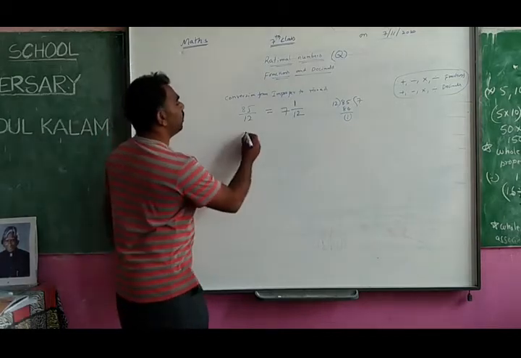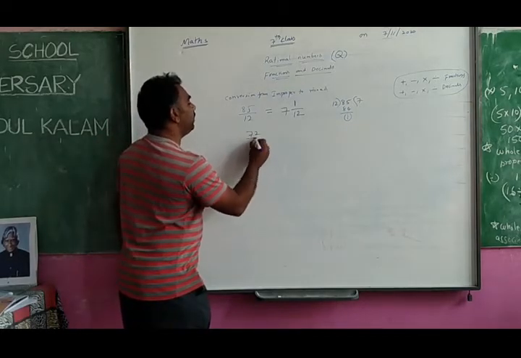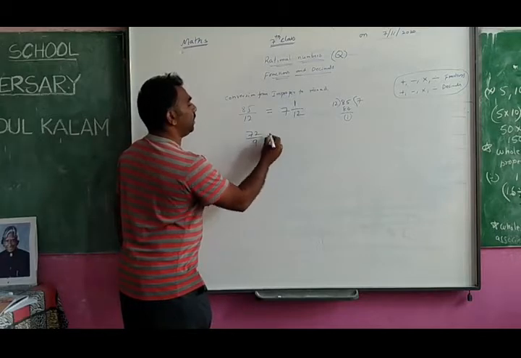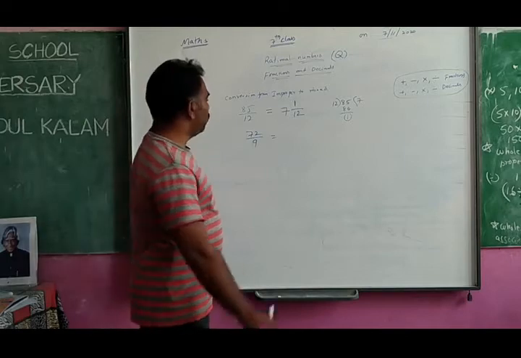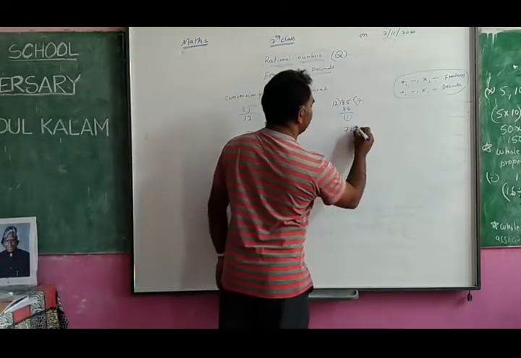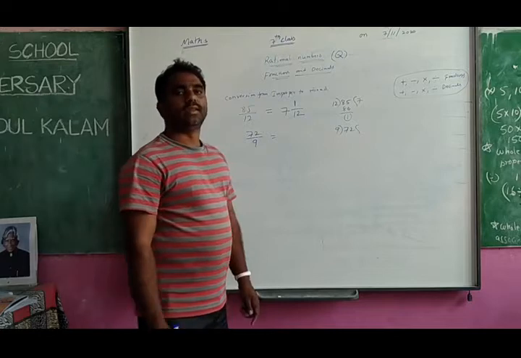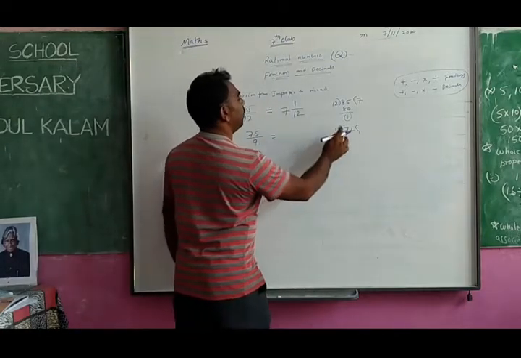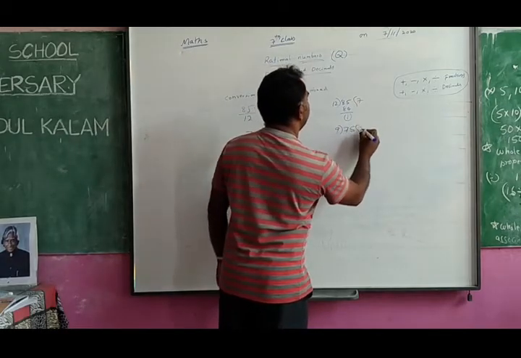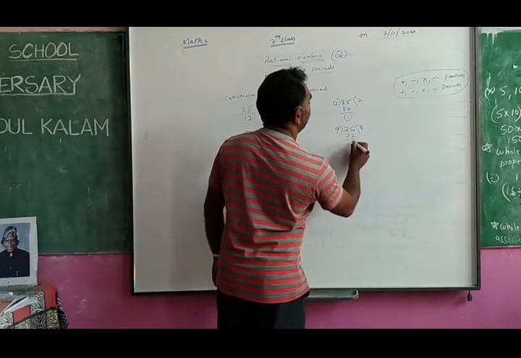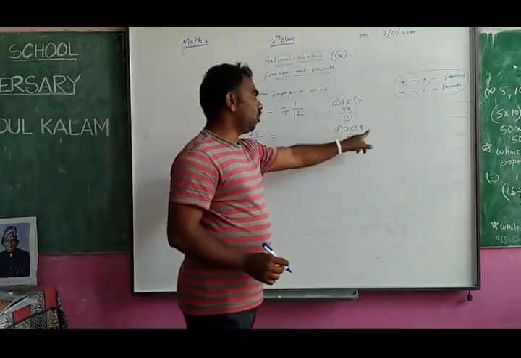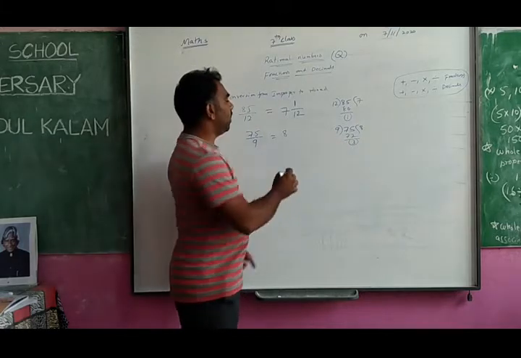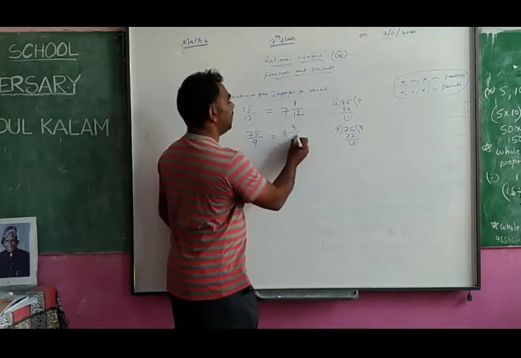So one more example. 72 by 9. What do you do first? 72 pieces we will divide by the 9. 9 8s are 72 and 3 left. So this quotient is called full objects. How many full objects? And how many pieces are left? 3 pieces. What is the size? 9 size.